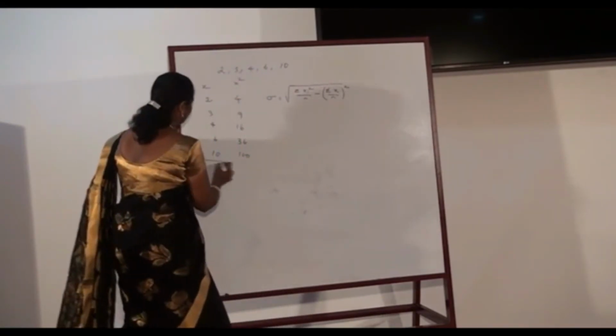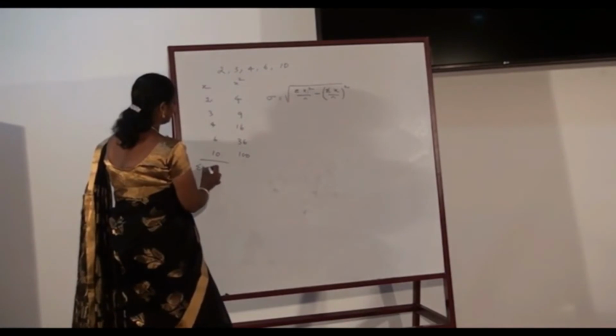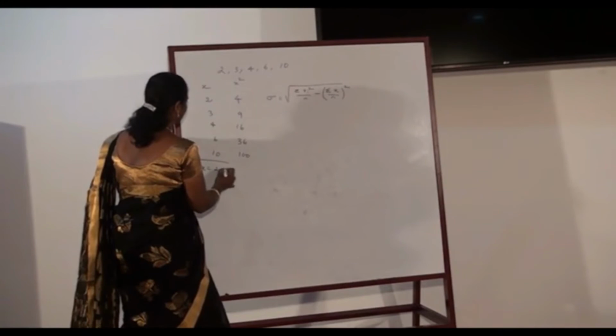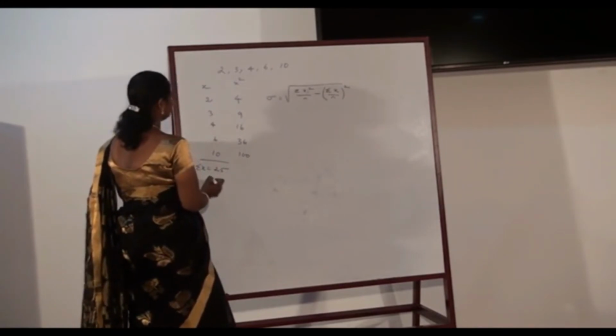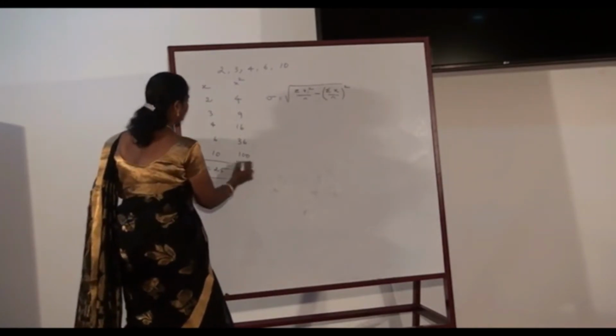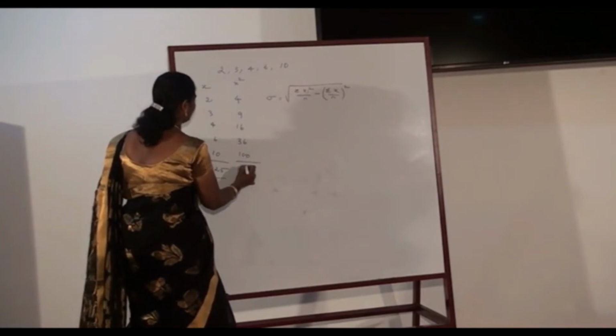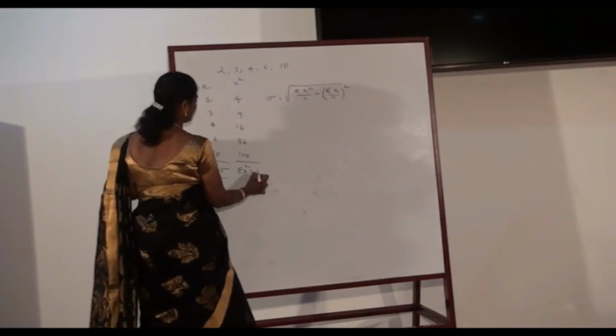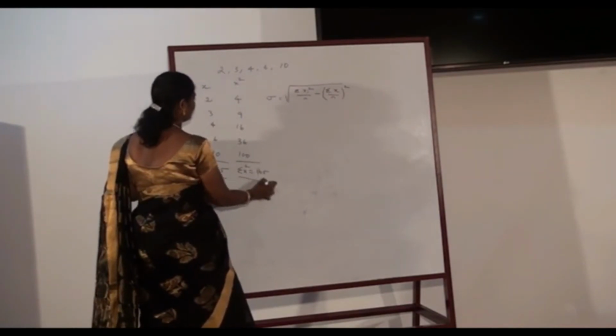Here sigma x is equal to 25 and sigma x square is equal to 165.